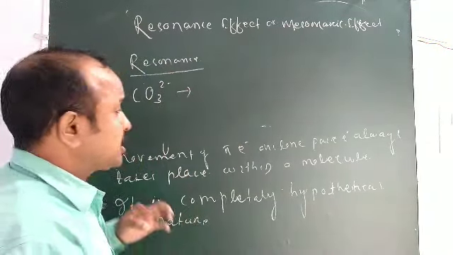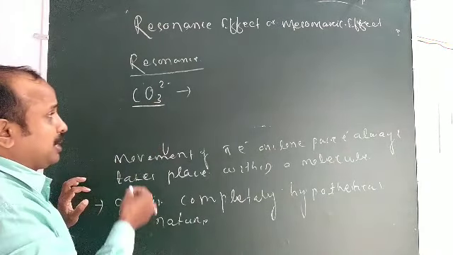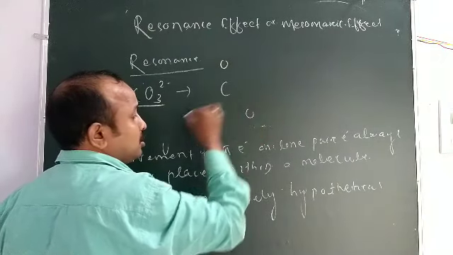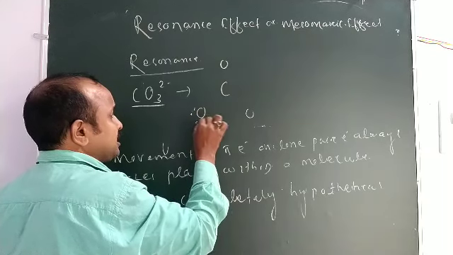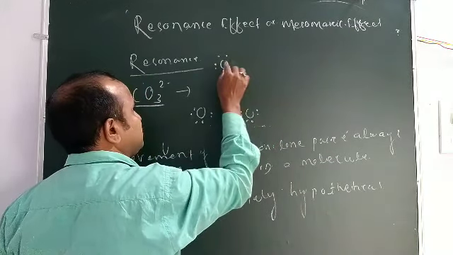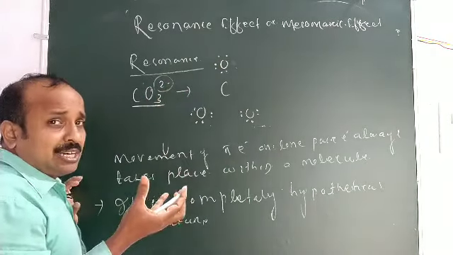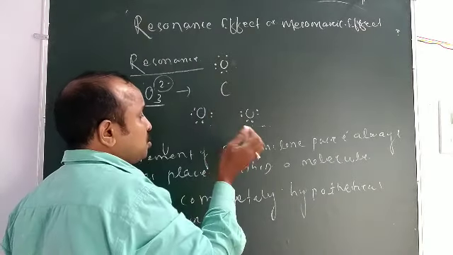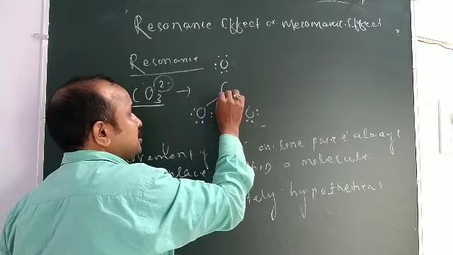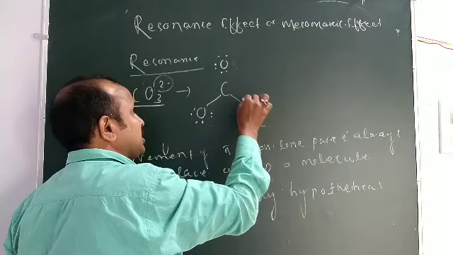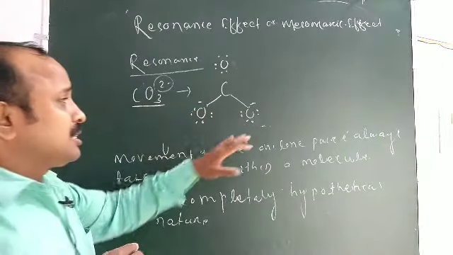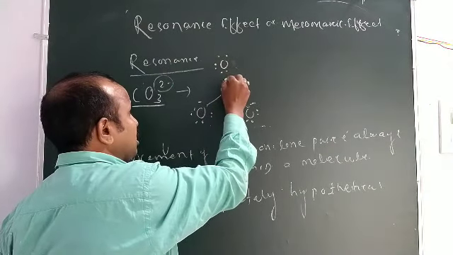When we draw its Lewis structure, there is C and three oxygens, and each oxygen has 6 valence electrons. The 2 minus means it gains 2 extra electrons, so 2 oxygens out of 3 gain an electron, each with a single bond to carbon and a minus sign. Each of these atoms gains 1 electron, and the other oxygen makes a covalent bond with carbon.